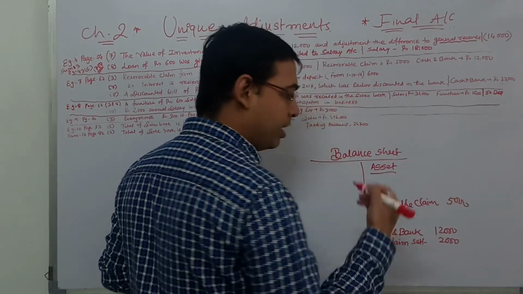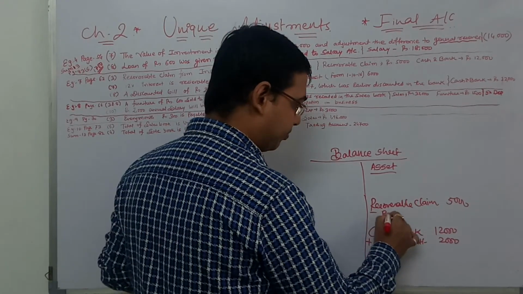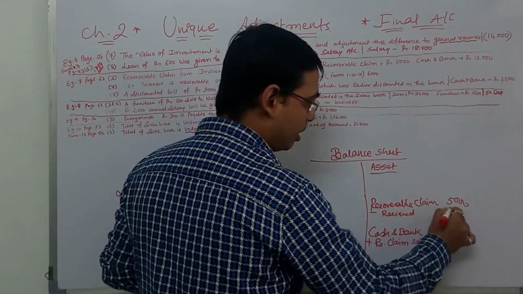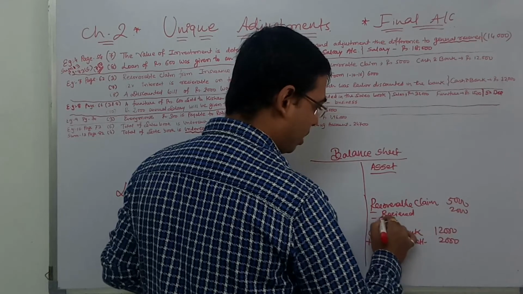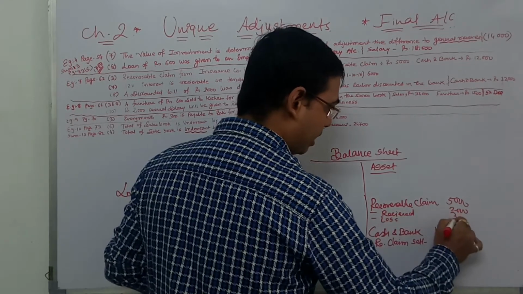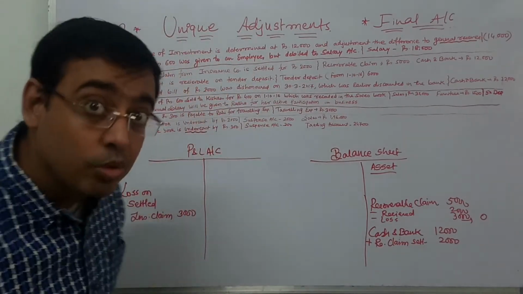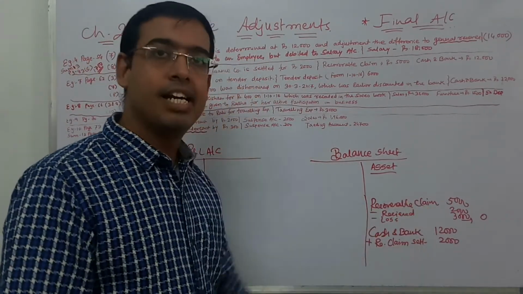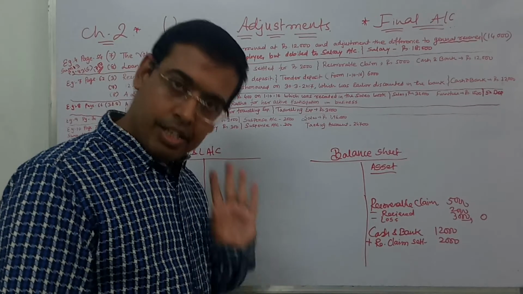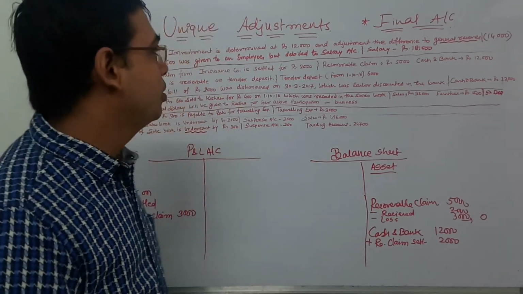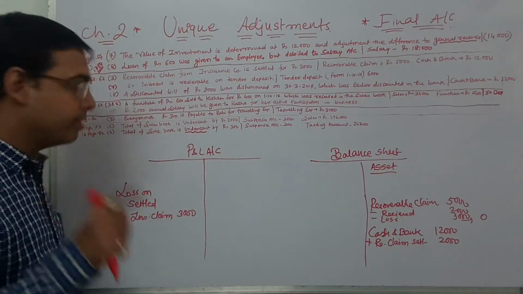Out of that they have received in cash 2,000 and have done a loss of 3,000. 5,000 minus 5,000, the outer column is 0. That's why they have not written this entry in our account. So clearly understood? Okay.